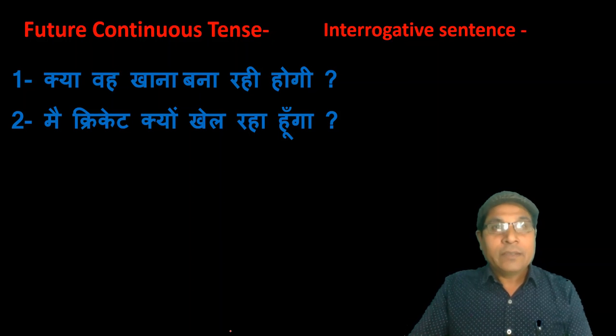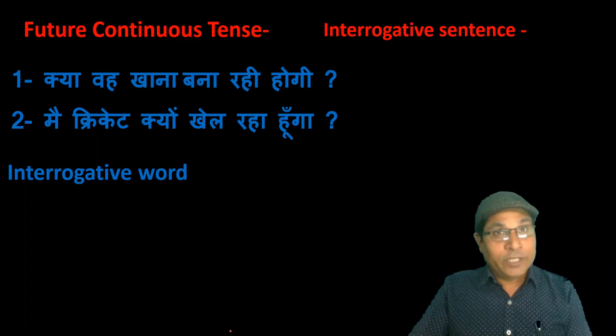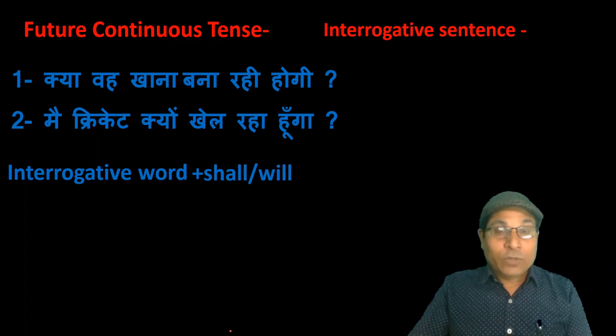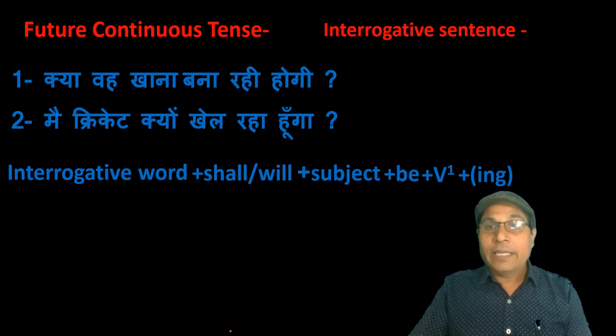To translate such a type of sentence, first of all we have to write interrogative word, then helping verb according to the subject, then subject, then be, then ing form of the verb and then object and at last mark of interrogation.